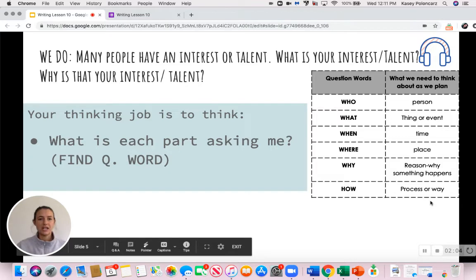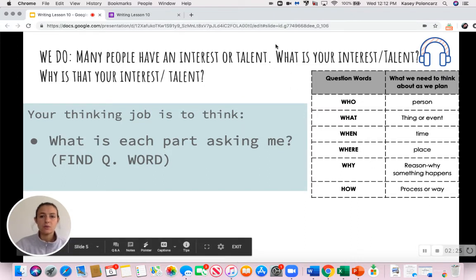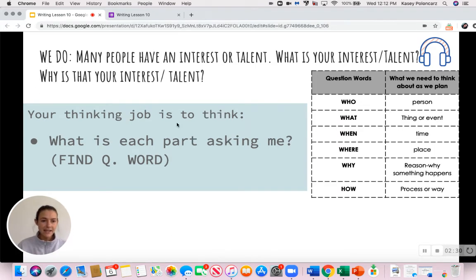The next question. Many people have interests or talents. What is your interest or talent, and why is that your interest or talent? So I want you to identify or find the question words now. Say them. So everybody should be telling me that the question word is what, and the other question word is why. So what do I need as I'm planning my answer? Tell me.